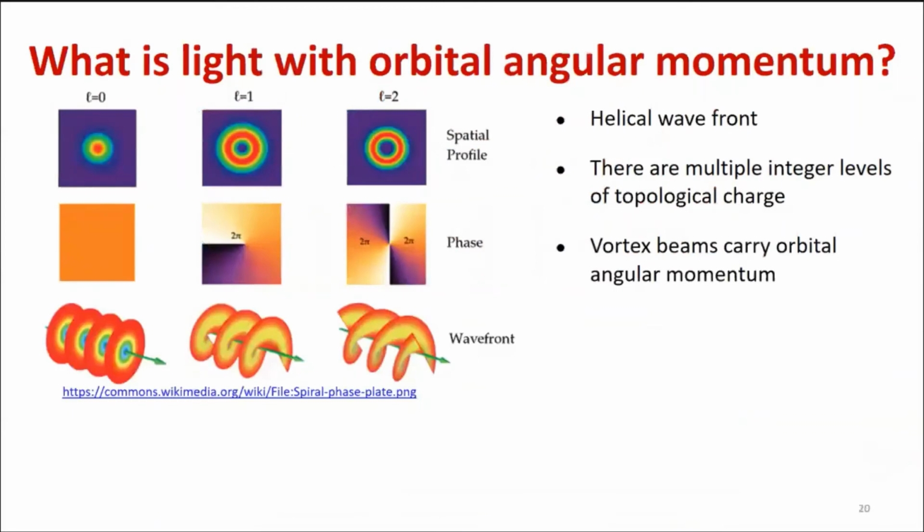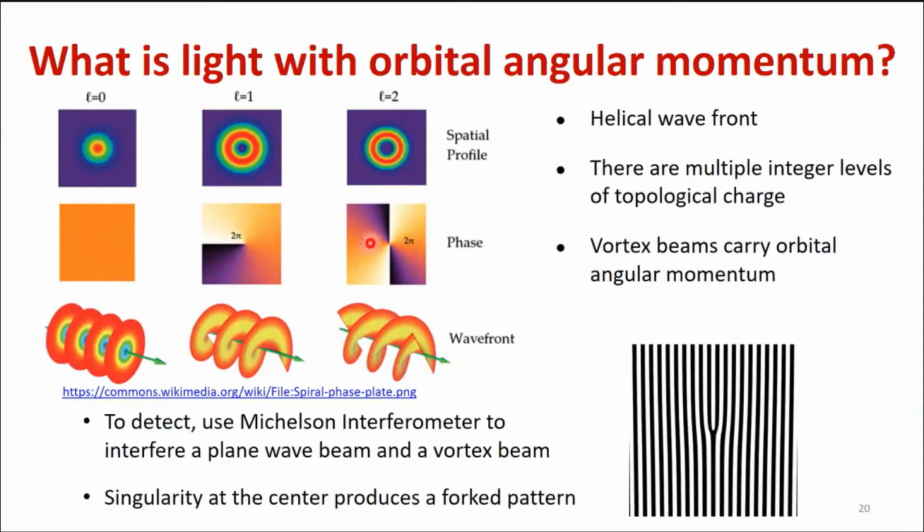So what is light with orbital angular momentum? Compared to regular Gaussian beams, it has a helical wavefront, and it could have multiple integer levels of topological charge, depending on a phase shift. If you look at its intensity profile, it looks like a donut with nothing in the middle. We have a singularity in the center, and this type of beam carries orbital angular momentum.